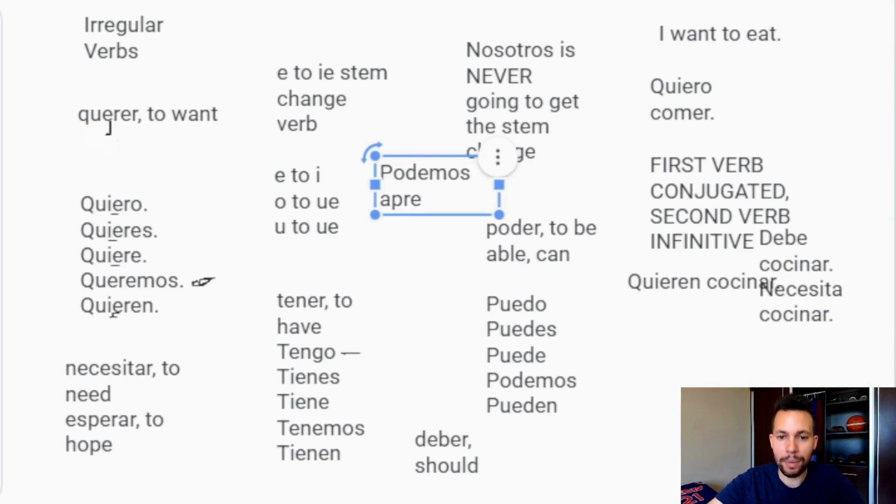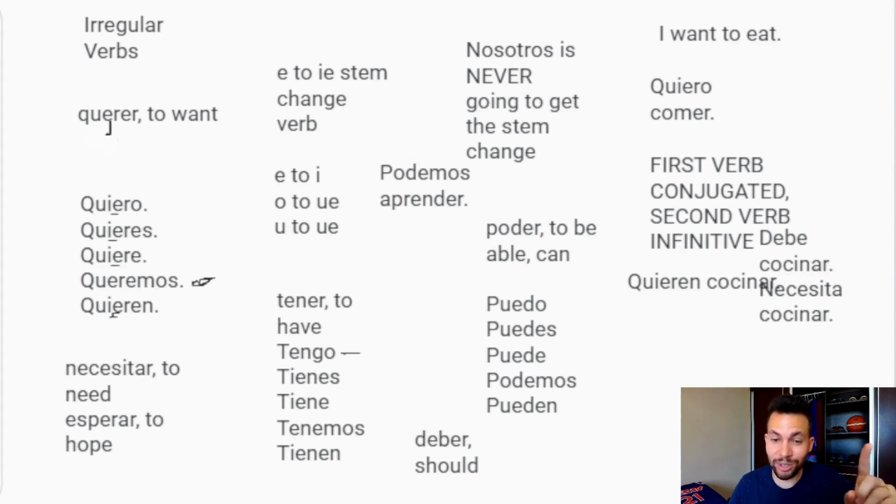Podemos aprender. Once again, two verb idea, even though in English we don't have the to, we don't say we can to learn. Spanish is the same. We conjugate the first verb, second verb infinitive. Podemos. It's a stem change verb, but nosotros doesn't get the stem change, so it's just the O there, podemos. You conjugate that first verb, podemos, and then to learn, aprender.